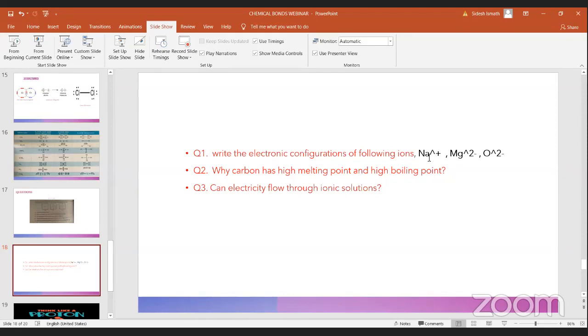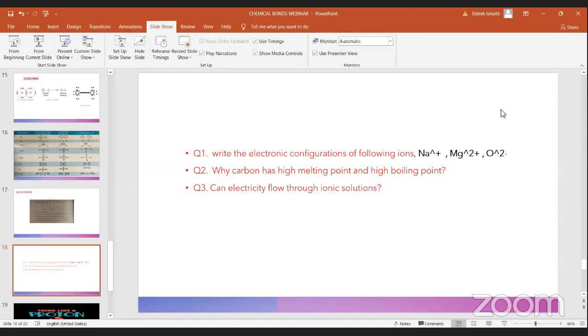The second one, magnesium 2 plus. It is not 2 minus. There is a small mistake. It should be 2 plus. Can you all write the answer for magnesium 2 plus? How many electrons are there in magnesium 2 plus, the magnesium cation? Yes, that is also 2 8. Yes, the answer is correct.